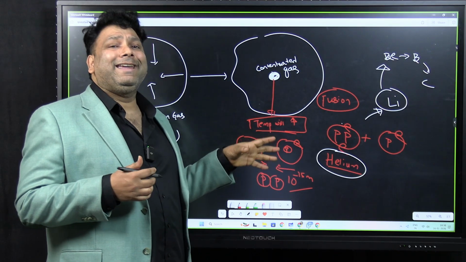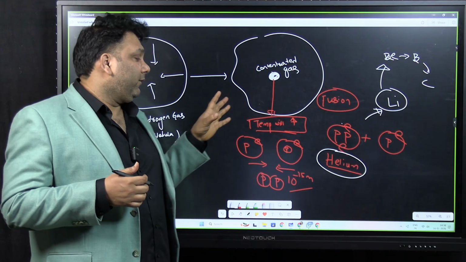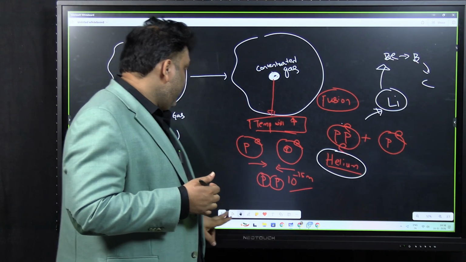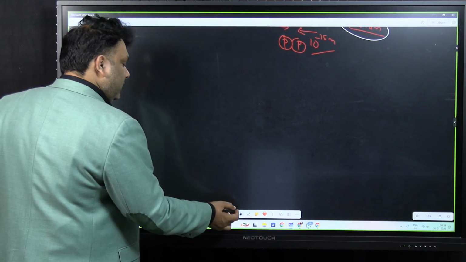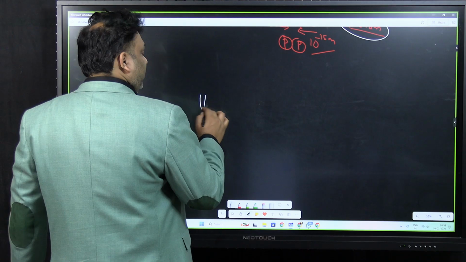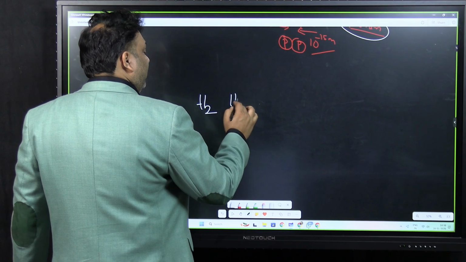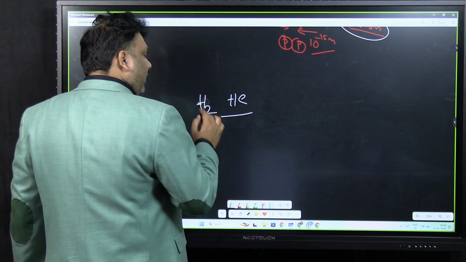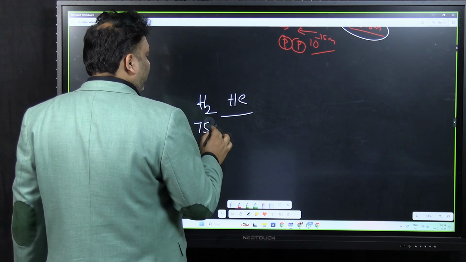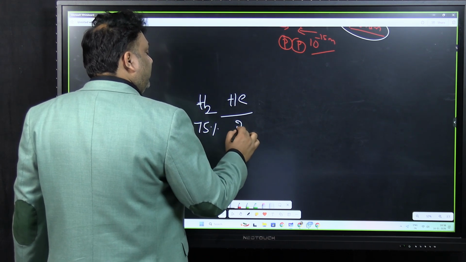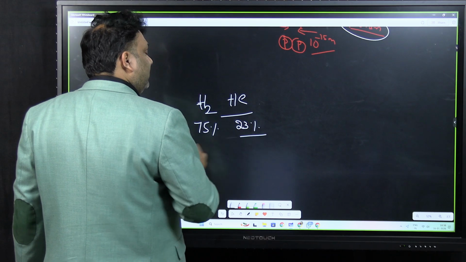So the sun is a very average star. In a star like the sun, at max you will be forming hydrogen and helium. Even now, the composition of the sun is around 75% hydrogen and 23% helium.